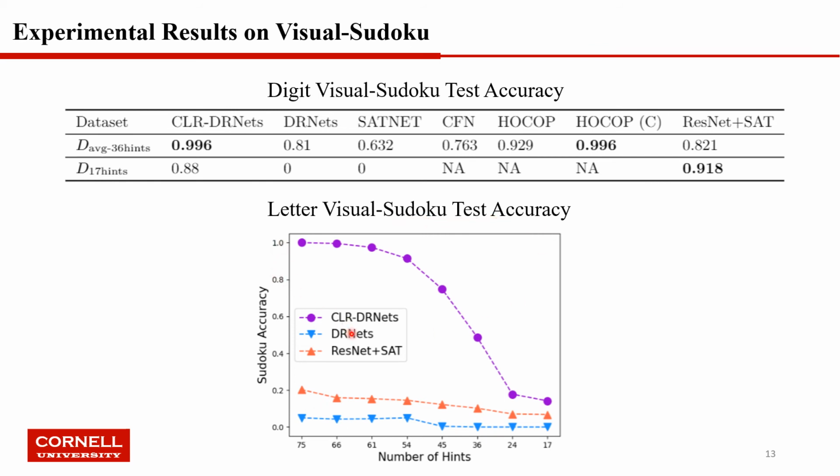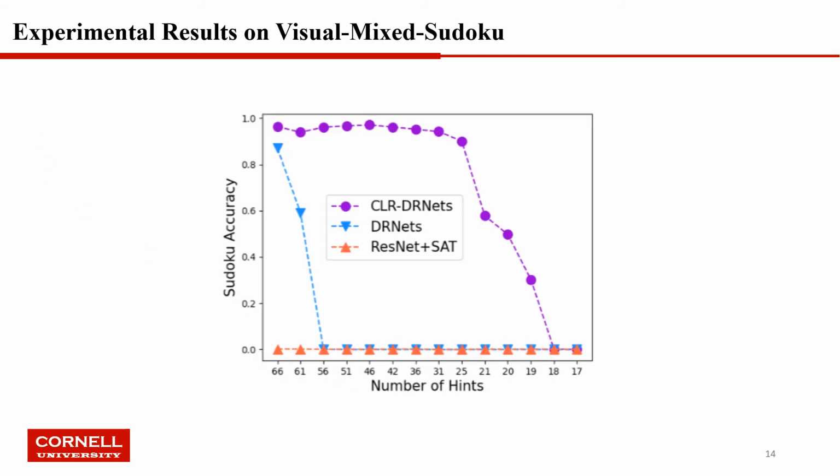The bottom figure shows the number of hints versus the letter Visual Sudoku test accuracy. We compare CLR-DRNets with DRNets and ResNet plus set. We can find that CLR-DRNets consistently and largely outperform the other two methods. Here, the ResNet cannot reach as high accuracy as it has for the digits, so its performance is really bad here.